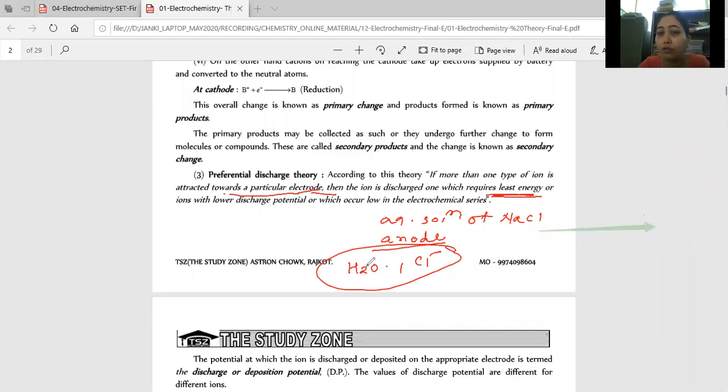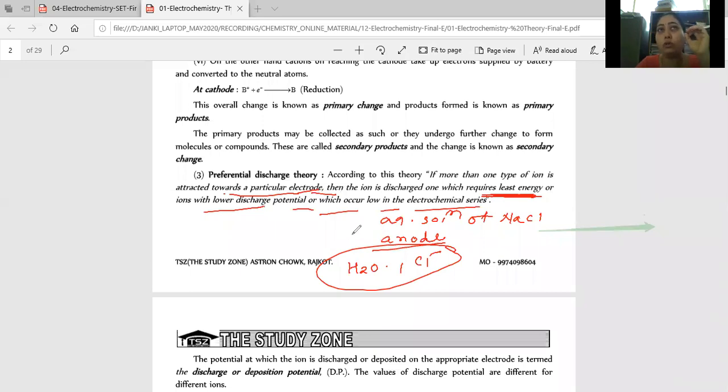This is called the preferential discharge theory, and we can understand it with the help of ECS, the electrochemical series, right? According to this theory, if more than two are there, then which one undergoes discharge to give a product depends on the one which requires the least energy, or the ions with lower discharge potential, or which occur lower in the electrochemical series. You just go through the electrochemical series which we have.